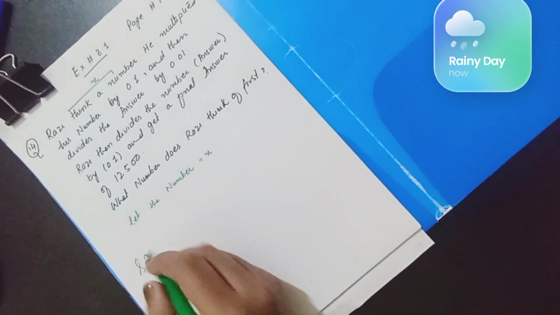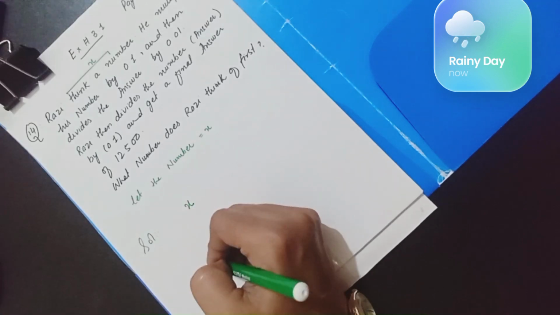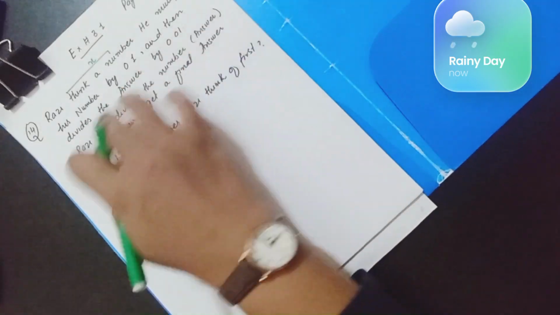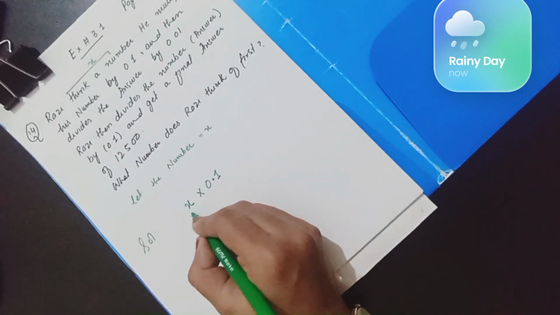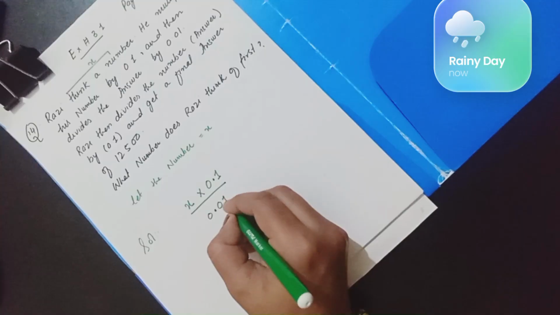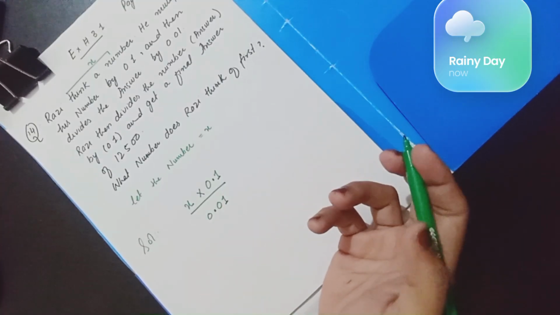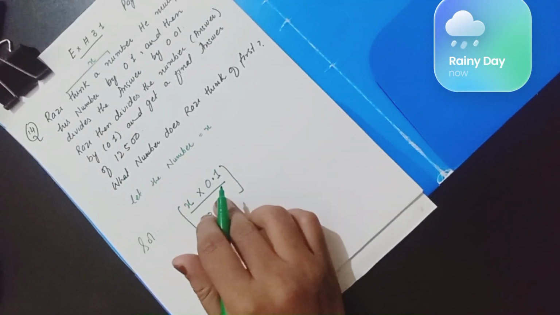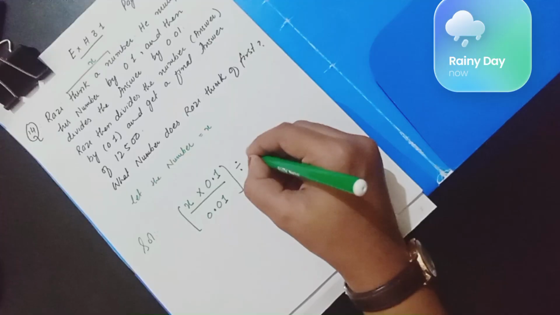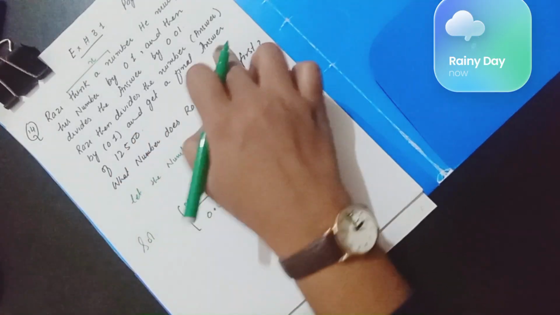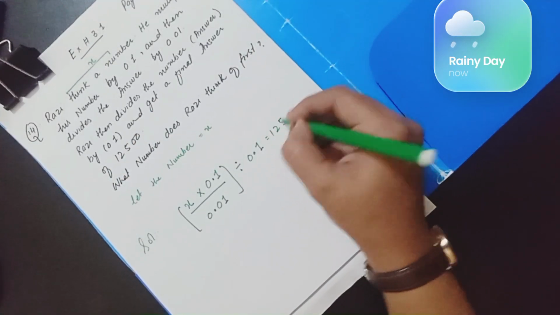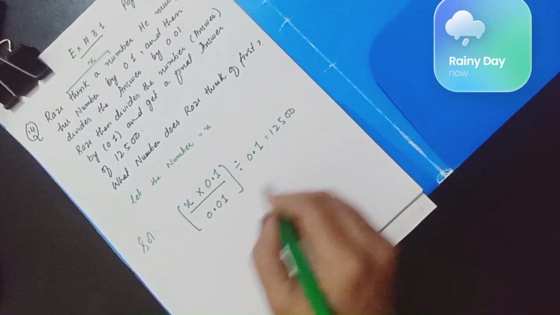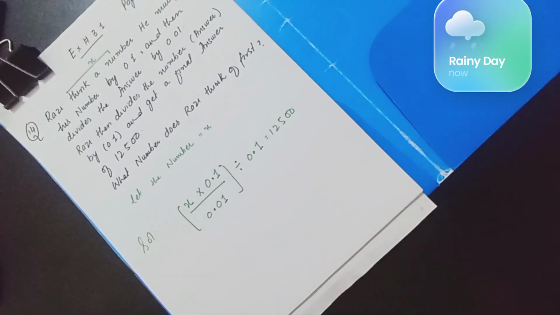So what we can say? We can say he thinks of a number and he multiplied that number with 0.1. Then he divides the answer of both of these by 0.01. Then Razi divides the whole answer of this part by 0.1 and gets a final answer, that is 12,500. So we have to simplify the whole equation to find the value of the unknown.